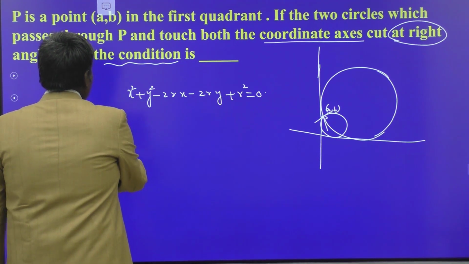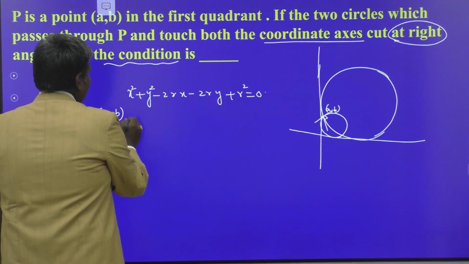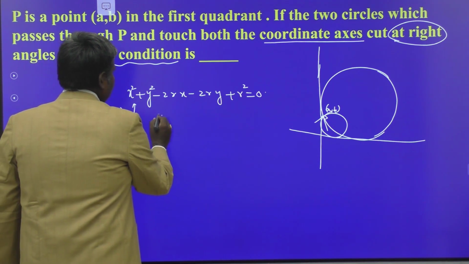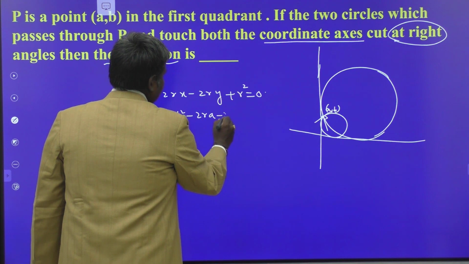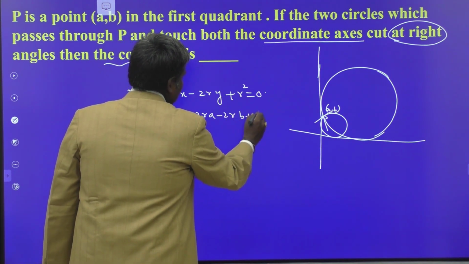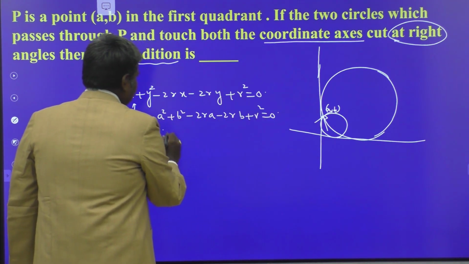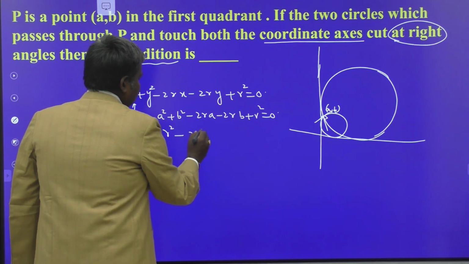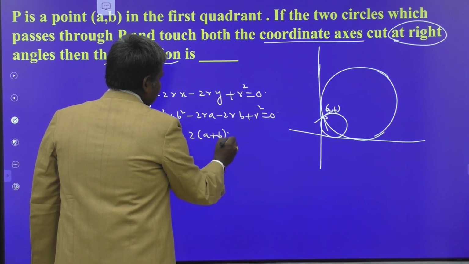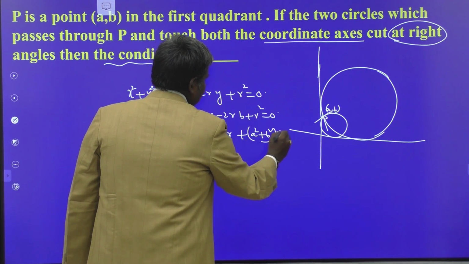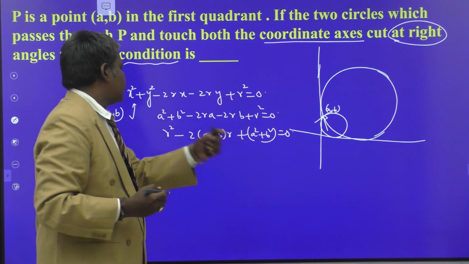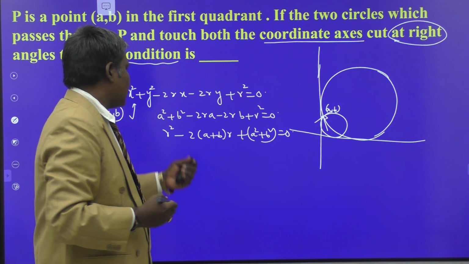If it is passing through my point (a, b), substitute (a, b): a square plus b square minus 2ra minus 2rb plus r square equal to 0. That means r square minus 2 times (a plus b) into r plus a square plus b square is equal to 0.